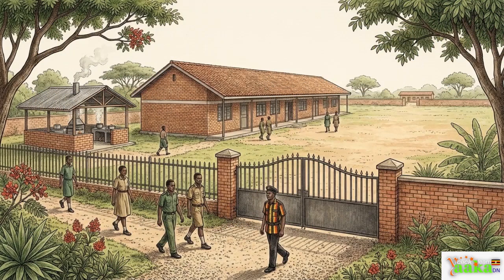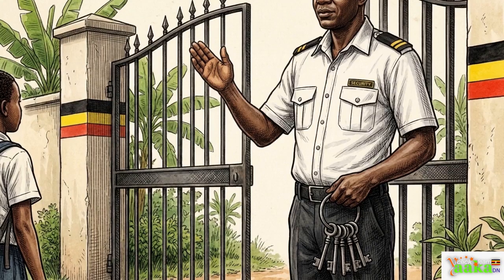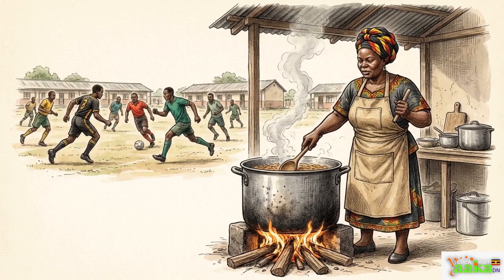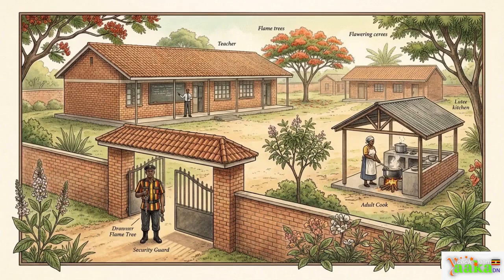A school functions through a series of connected roles. The bawabu secures the gate so the mwalimu can focus on the classroom, while the mpishi prepares the meals that sustain the students on the uwanja. It is an ecosystem where the work of one person makes the learning of another possible.